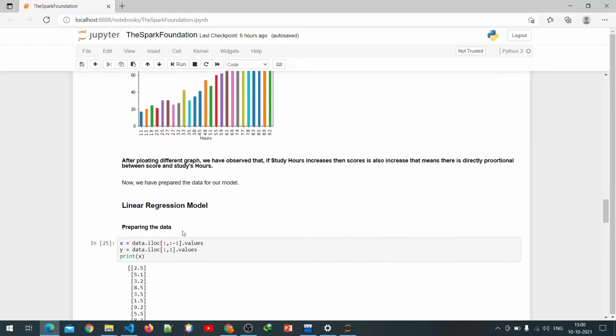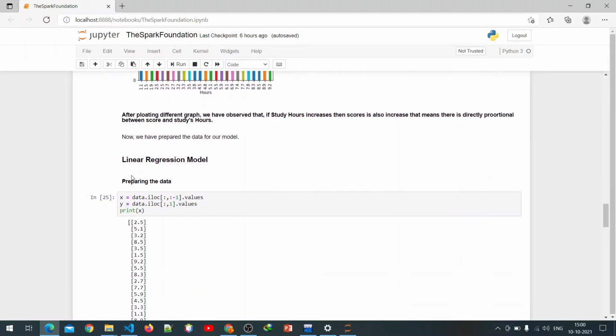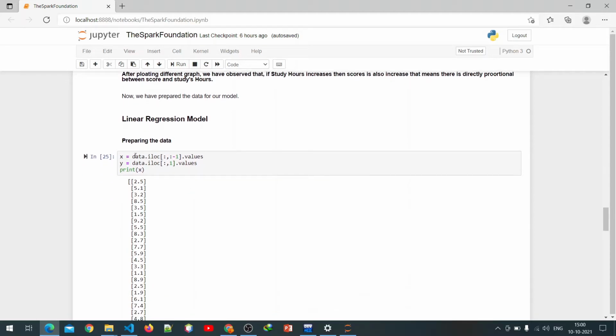In the next step, we prepare our data for our model. We declare x equal to data.iloc. iloc is a function used to store the data in a list or array.